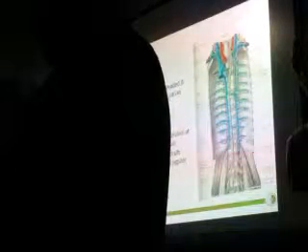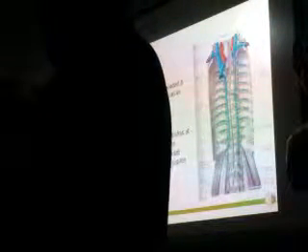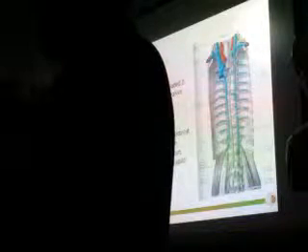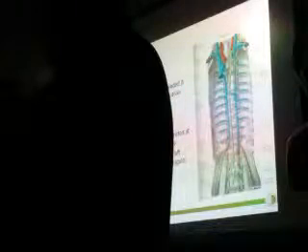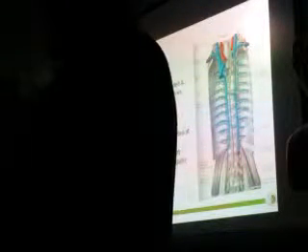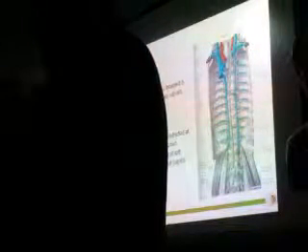Okay, but sometimes these valves, they are working in one direction. They just allow the blood to flow upwards, but they don't allow the reverse flow. But in case of varicose, these valves lose their competence and they start moving in both directions. So when the blood is forced up, it will come up. Then again, when there is no pressure, the valves will turn to the opposite side and the blood will go back. So this leads to enlargement of the vein. Okay, and you can see a very prominent vein running like this. So this is called the varicose vein.